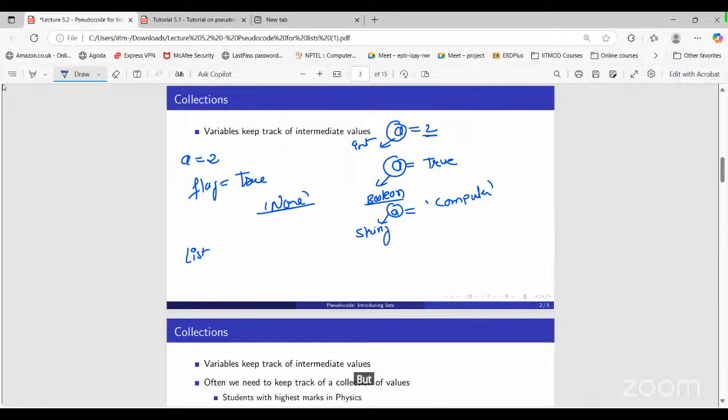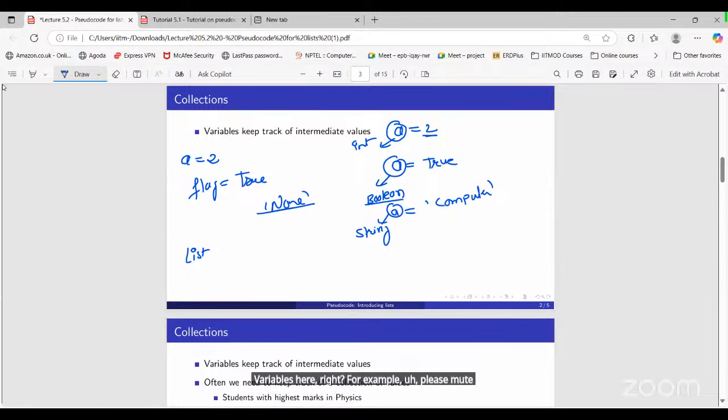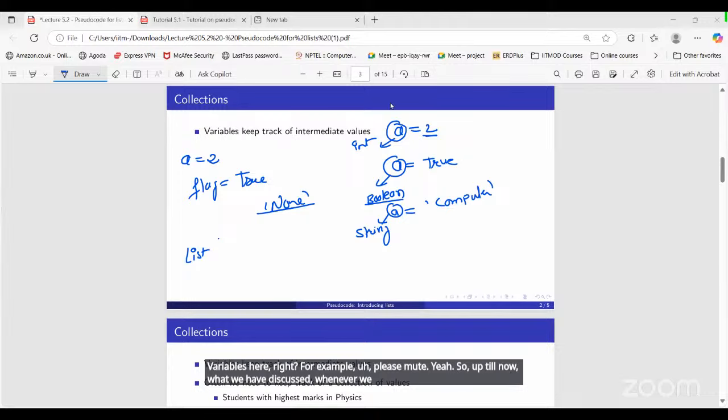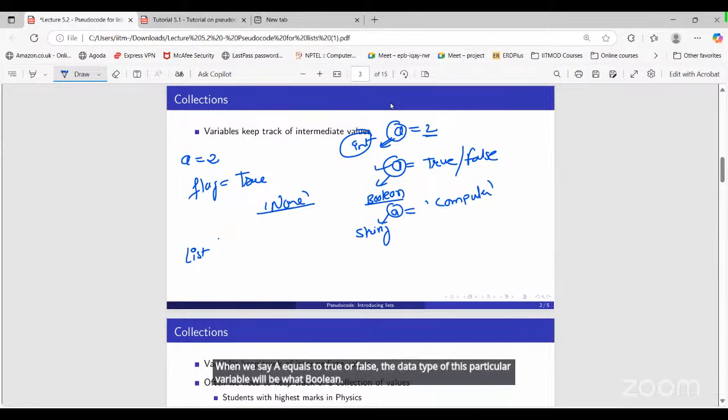But what if I want to store a number, a string, or a boolean value in a particular variable? Up till now, when we create a variable a equals 2, it takes the integer data type. When we say a equals true or false, the data type is Boolean. When I say a equals computer, or any string, the data type of this variable is string.